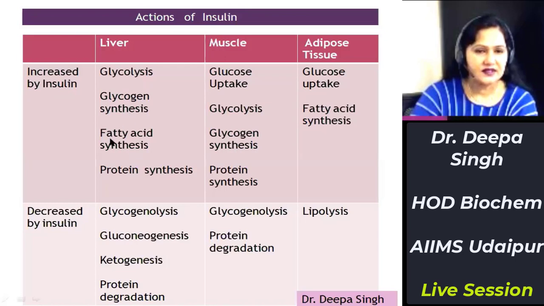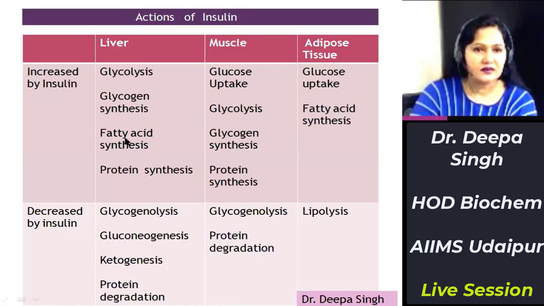Fatty acid synthesis: insulin promotes fatty acid synthesis by stimulating the enzyme acetyl coenzyme A carboxylase, which converts acetyl coenzyme A to malonyl coenzyme A. Acetyl coenzyme A is the building block for fatty acids, and it is formed ultimately from glucose. Glucose gives rise to pyruvate, and pyruvate forms acetyl coenzyme A, which is a substrate for fatty acid synthesis.